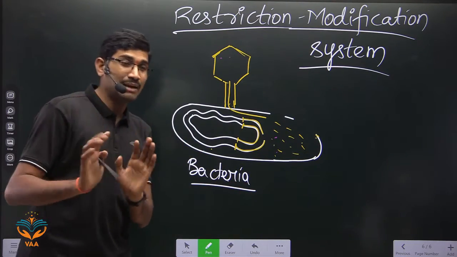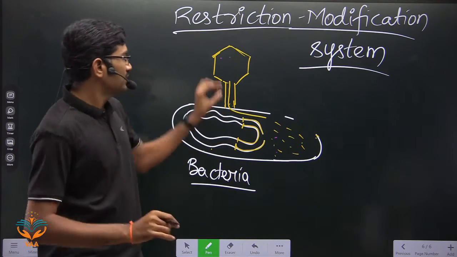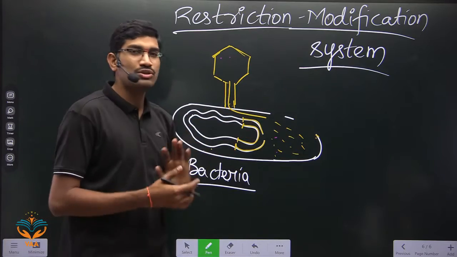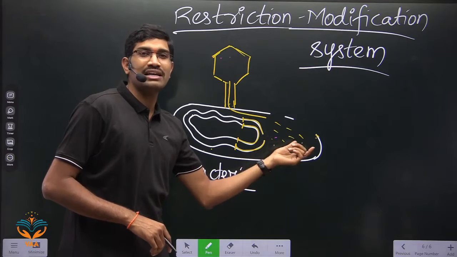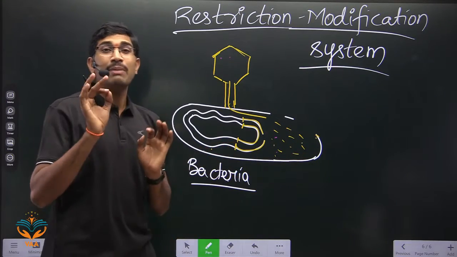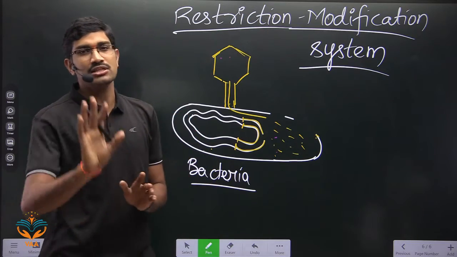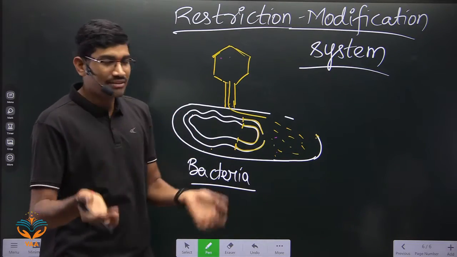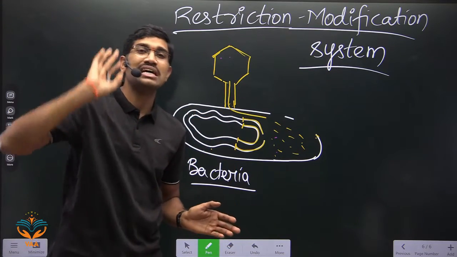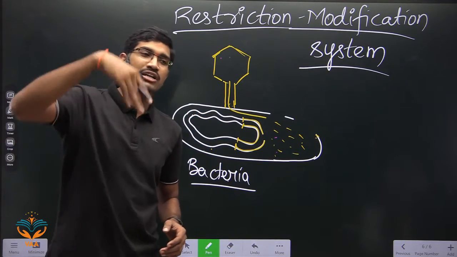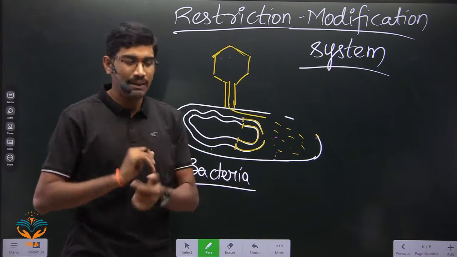What generally happens is, the virus will infect the bacterium. Then the viral genome is released into the host cytoplasm. Clear? Then the genome of the virus becomes part of the bacterial genome, and then it will start synthesizing many viral particles. This is what generally happens. Then the bacterium will be broken down and viral particles are released, and each viral particle will again attach to some other new bacterium. So this is what generally happens.